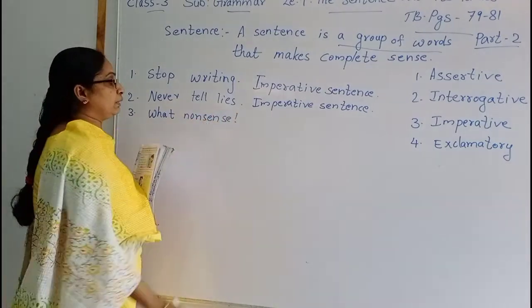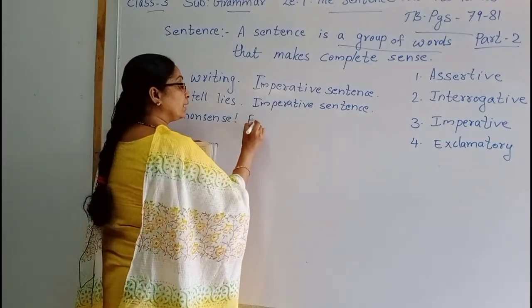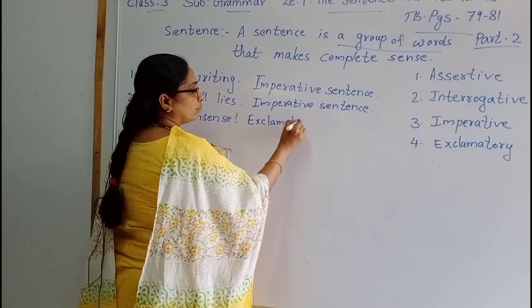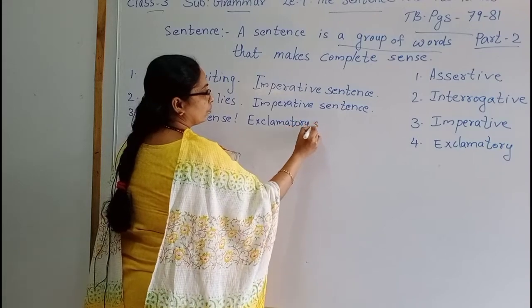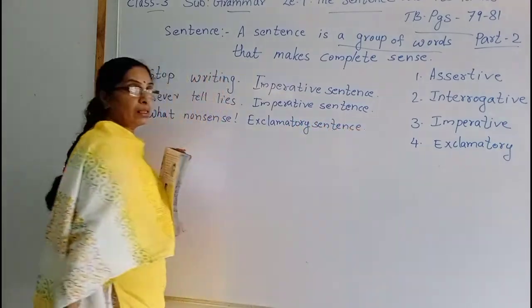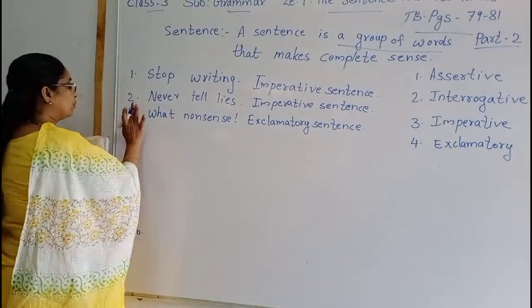See here, what is this symbol, children? So you can understand that exclamatory sentence. Exclamatory sentence. Then next number 4.